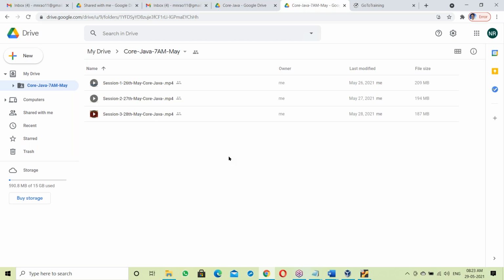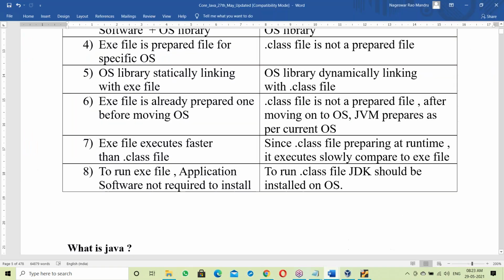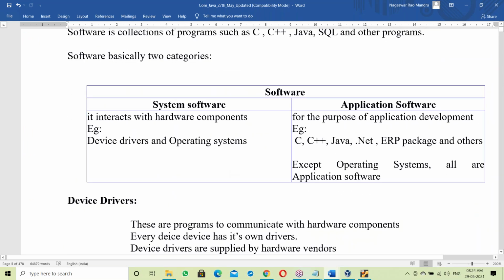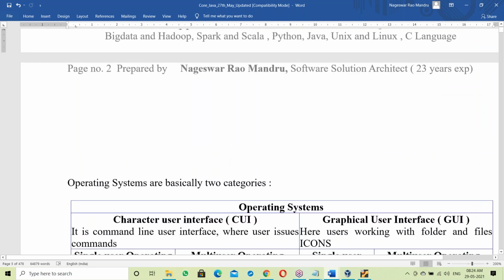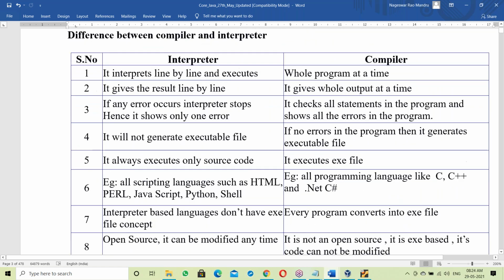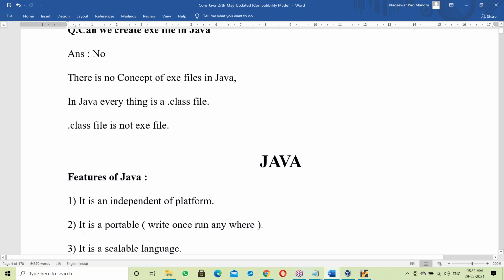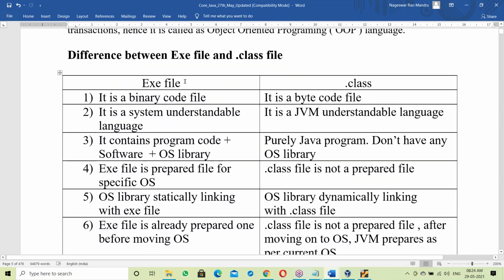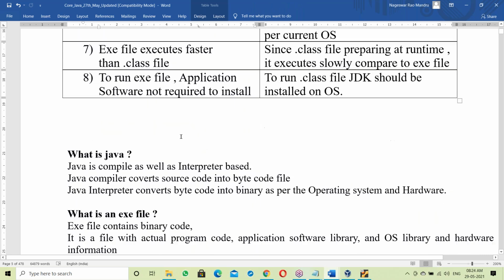Today I'll share documents. I'll take all of your emails from the online team and share the document here. Sunday you have time, so try to utilize it and read these documents, the basics about interpreter and compiler. Whatever we have discussed till now is in the document, the exe file, the class file, all these concepts. Just go through that.